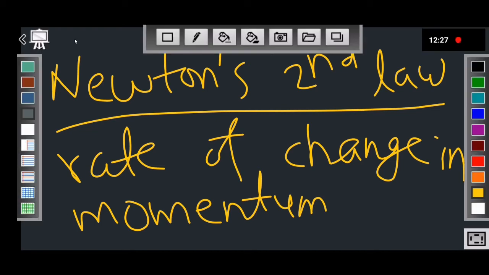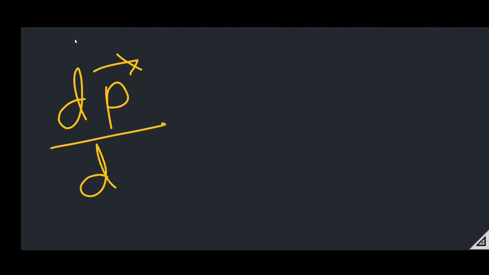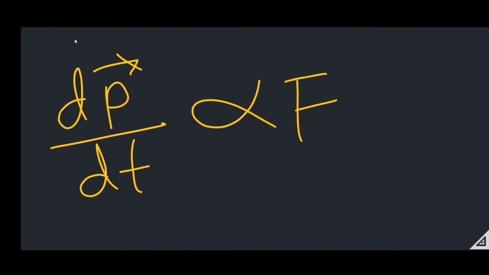Let's see it mathematically. You know momentum is denoted by P and the rate of change in momentum is dP by dt. The rate of change in momentum dP by dt is directly proportional to the force, and it also takes place in the direction of the force. It is the mathematical expression of Newton's second law of motion: dP by dt is proportional to F.